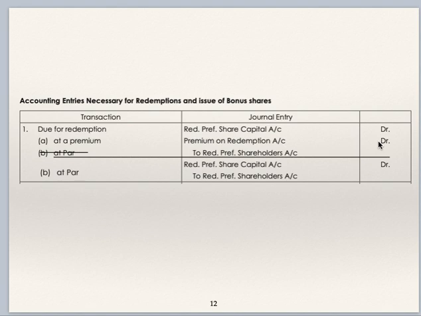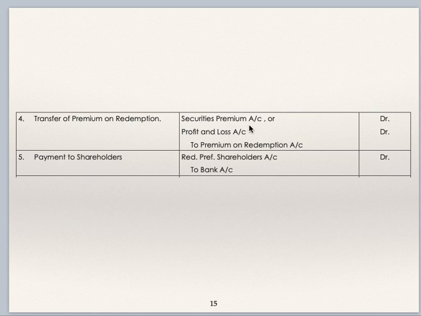This premium on redemption account, either it can be from securities premium or out of profits of the company. So that entry we'll see now. Securities premium account debit, profit and loss account debit to premium on redemption account. And payment to shareholders, redeemable preference shareholders account debit to bank.